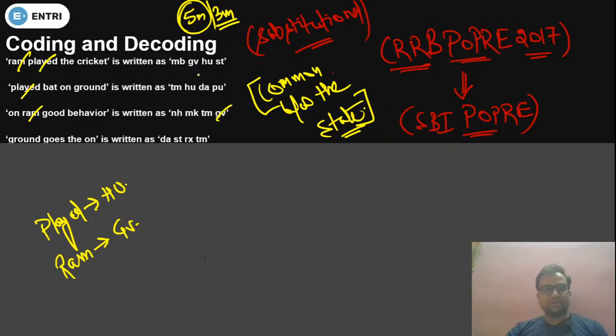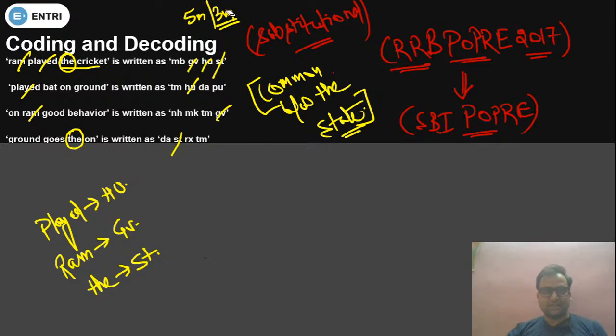Now we have coded played and we have found out the code of RAM. So this is GV, and this is HU. Now the and cricket are left. The is in the fourth statement and the is over here. Which code can we see common? ST. So the code will be ST. See, I am explaining over here, that is why it is taking time. Otherwise these questions can be solved very quickly.